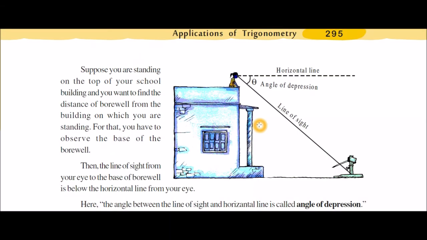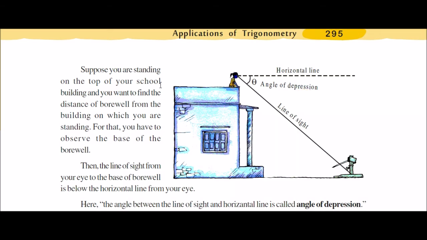So I explained about angle of elevation. If the line is above the horizontal line, it is called the angle of elevation. If the line is below the horizontal line, this is a horizontal line, it is called the angle of depression. So I quote another example.